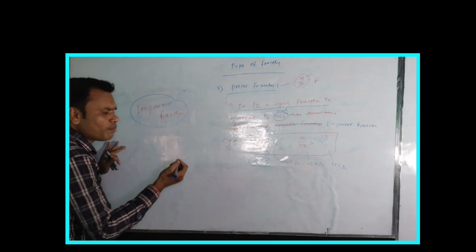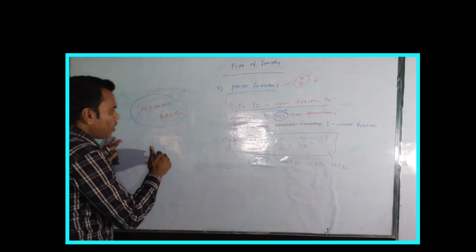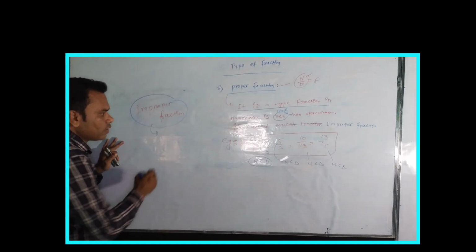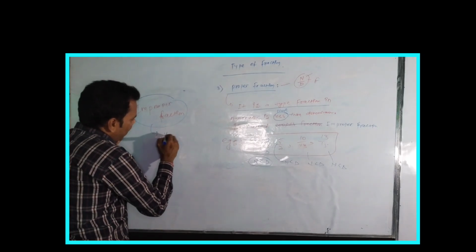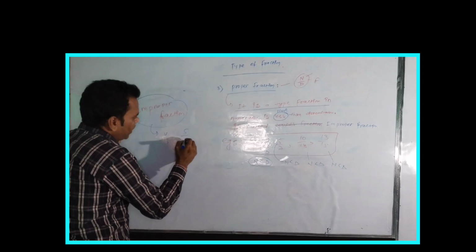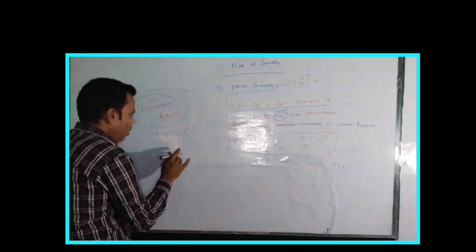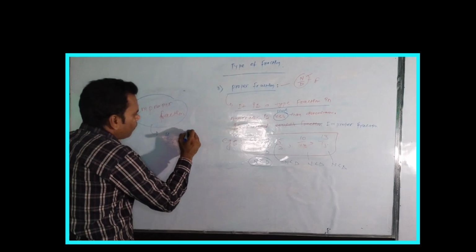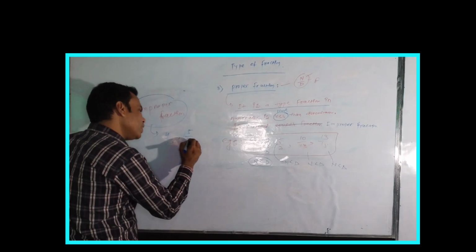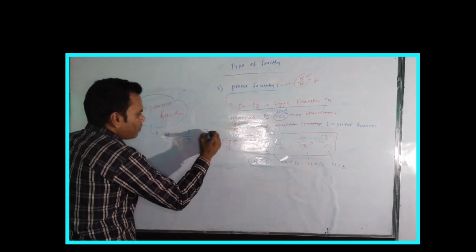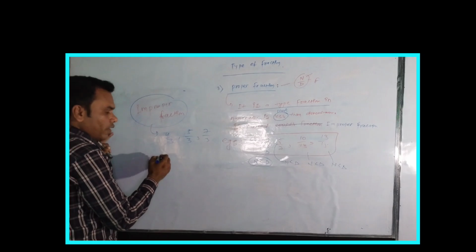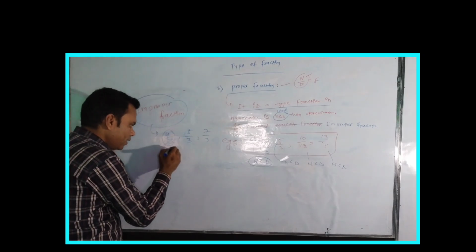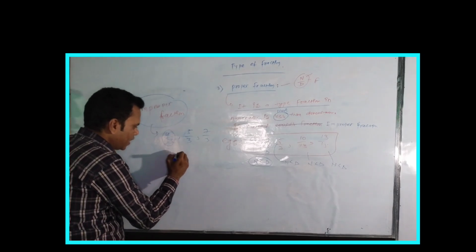You can write the example here: 4 by 3, 5 by 3, and 7 by 3. Here you can look at this example, numerator and denominator.